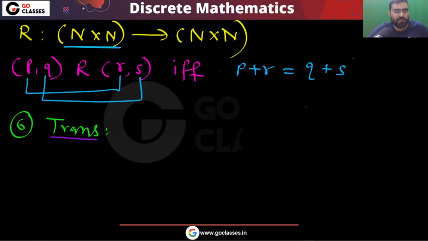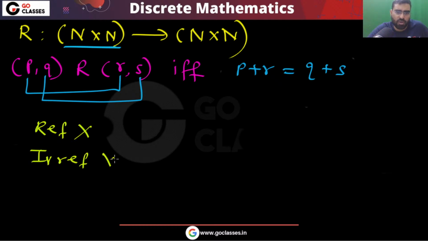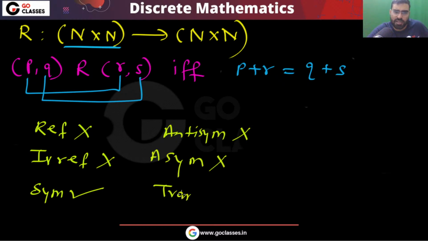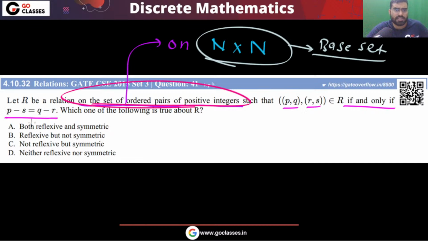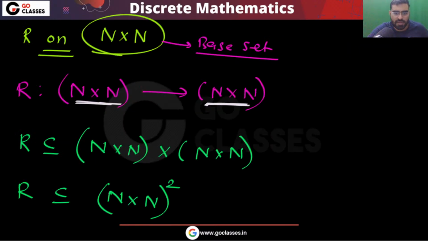Okay. So finally, in this question, you can easily see that the reflexive property is not satisfied, the irreflexive property is not satisfied, the symmetric property is satisfied, the antisymmetric property is not satisfied, the asymmetric property is not satisfied, and the transitive property is not satisfied. So this is your question. Now you can find out the answer. This is symmetric but not reflexive. The answer is going to be option C.